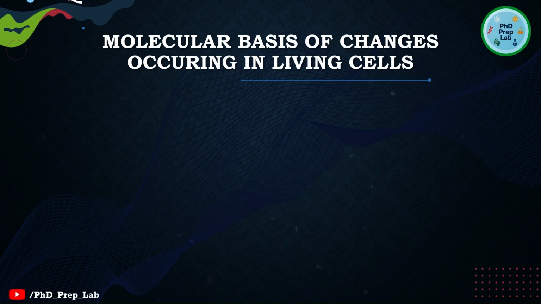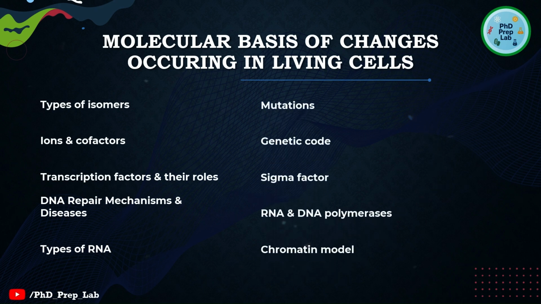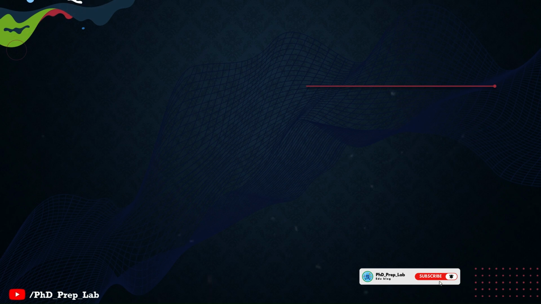And the first chapter or the first unit is the molecular basis of changes occurring in living cells. Under this we have some very important topics like the types of isomers, basically the stereoisomers and constitutional isomers. These are some very quick questions that we can target. The transcription factors and their role should be known. The repair mechanisms and the diseases that are caused should be known. The sigma factor is a very important topic. Similarly, DNA and RNA polymerases are very important. So these are the topics from this chapter that we should not miss.